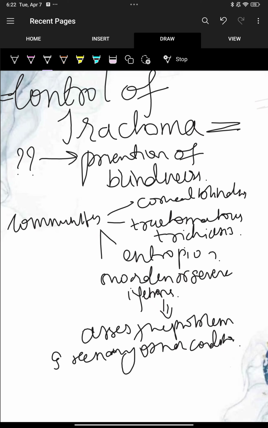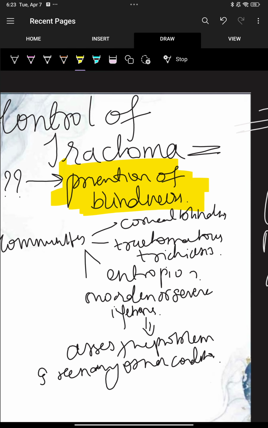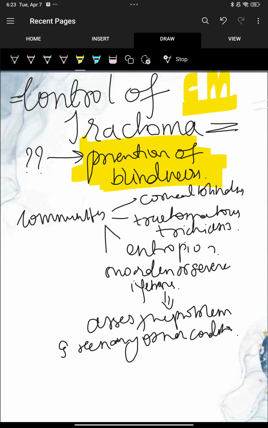So, control of trachoma. Why should we control trachoma? It's very important for prevention of blindness. About the host, environmental factors, and mode of transmission, you have already learned in your microbiology. The most important in community medicine is the controlling programs, to reduce incidence and reduce prevalence. These are very important questions they'll ask you. What do you have to do for controlling blindness?